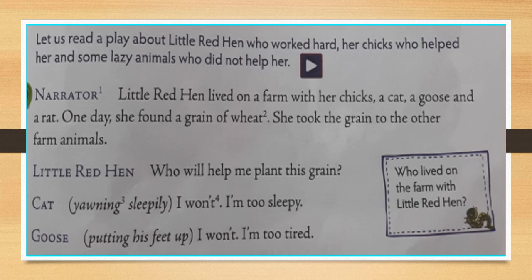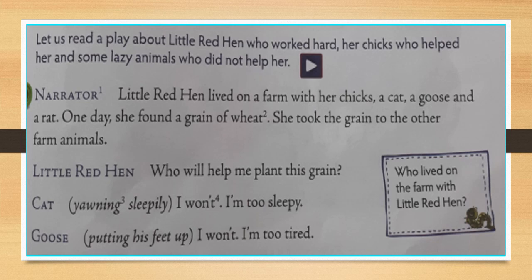Narrator means a person who tells a story. Little Red Hen lived on a farm with her chicks and other farm animals, a cat, a goose, and a rat. These were the other farm animals.